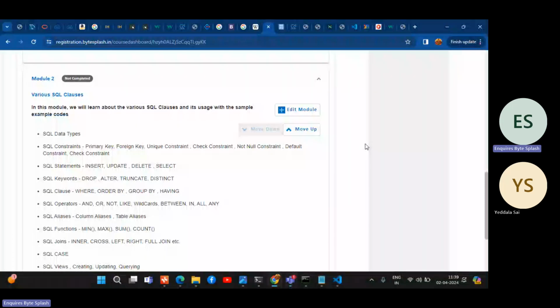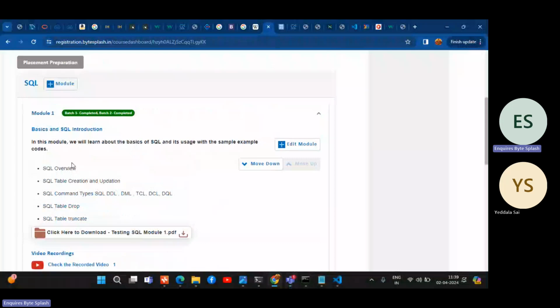Yesterday we just started with the SQL overview, table creation, updation, and types of commands like DDL, DML, TCL, DQL, etc. Data querying means we are selecting something, that will come under the select statement. Table drop and table truncate we also discussed. We'll recap that and continue. These are the things we will cover in the next topics, so that it completes SQL for you.